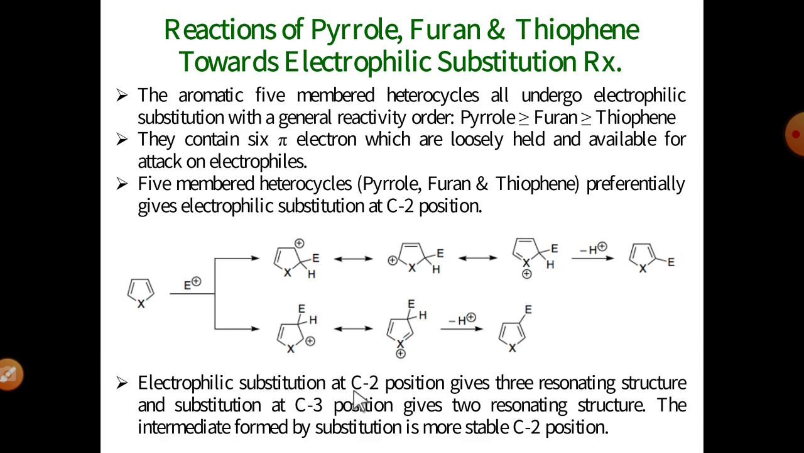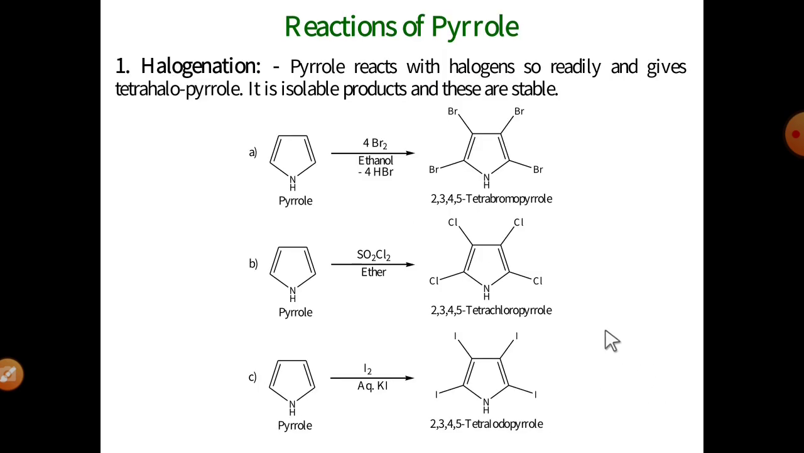Say electrophilic substitution at the C2 position gives 3 resonating structures. Substitution at the C3 position gives 2 resonating structures. That means the intermediate formed by substitution at the C2 position is more stable. That means electrophilic substitution at the C2 position is more preferential than at the C3 position. Okay, these are the general reactivity of these 5-membered heterocycles, pyrrole, furan and thiophene. Now see the reactions of these heterocycles one by one.